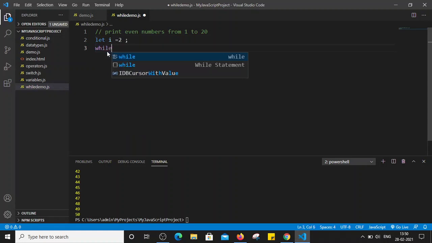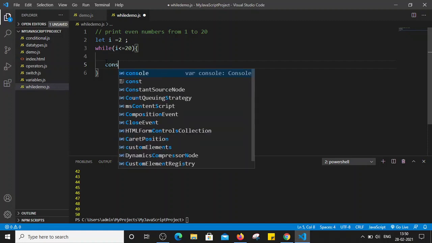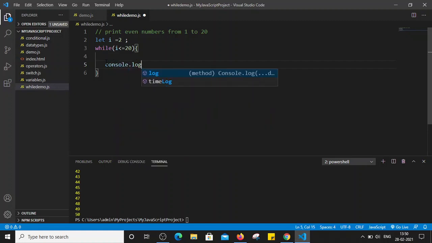Then I will simply use while i is less than or equal to 20, opening curly brackets, console.log(i), right? And here, we know the even numbers are 2, 4, 6, 8.